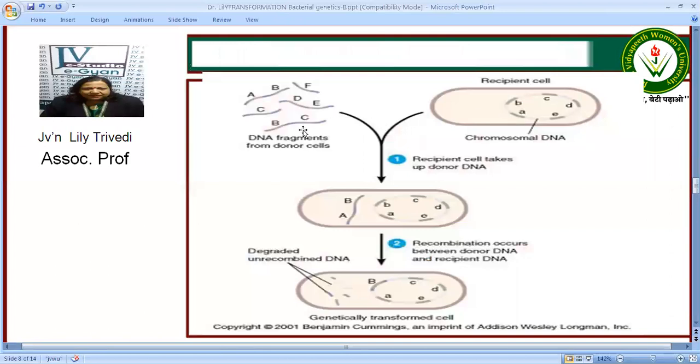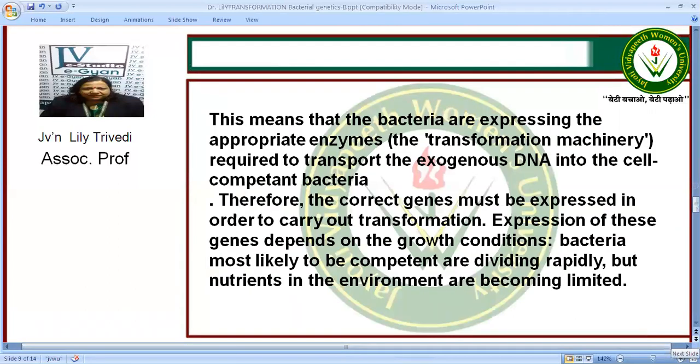Here is another illustration of how the DNA fragments from the donor cells and the recipient cells, which contain the chromosomal DNA, are together, and the recipient cell takes up the donor DNA, and recombination occurs between both the DNA, and we get a recombinant genetically transformed cell. Here you can see some of the strains which have not been used, and they are left here.